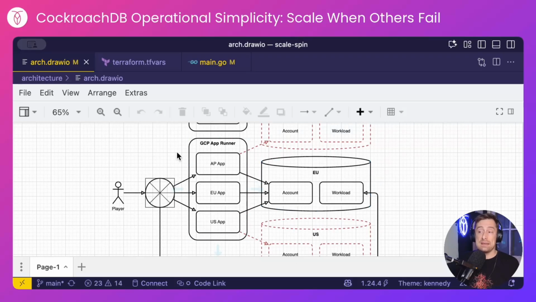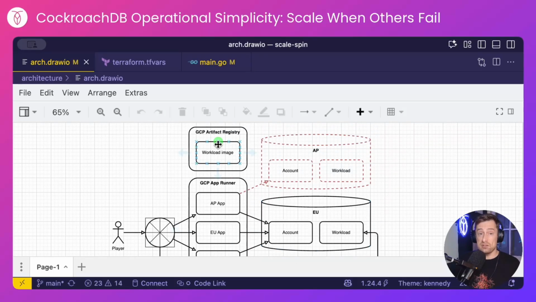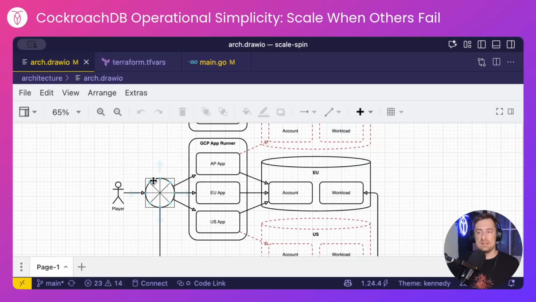I have GCP App Runner, GCP Artifact Registry, a locally running application. This image will make sense shortly. And CockroachDB, first single region, then multi-region. And I'll be measuring the end user experience of CockroachDB via the application using an Apdex score.